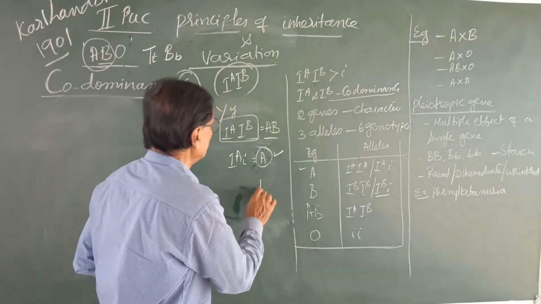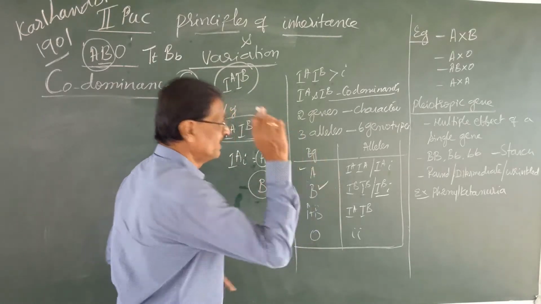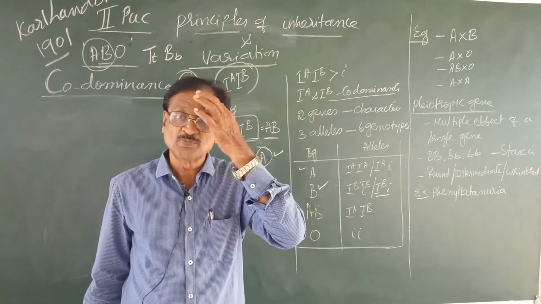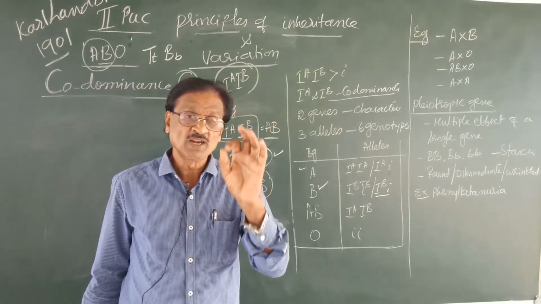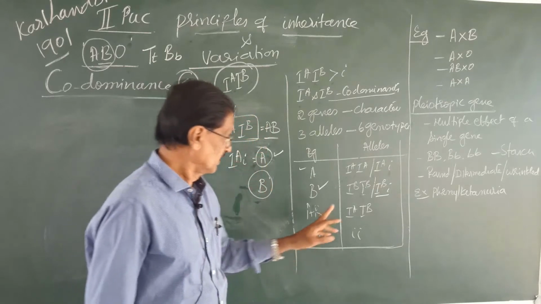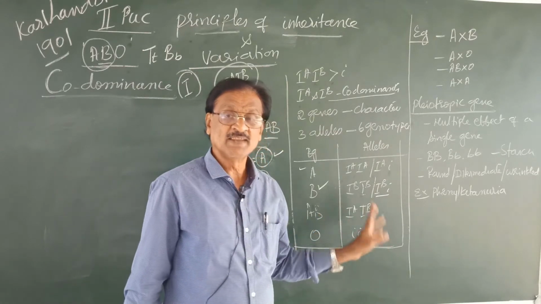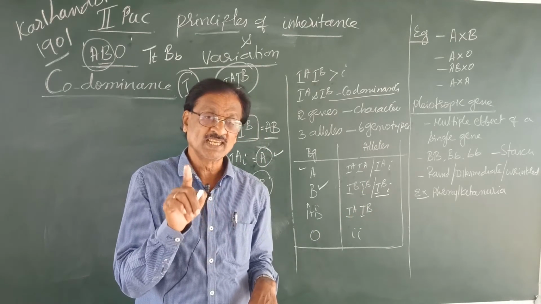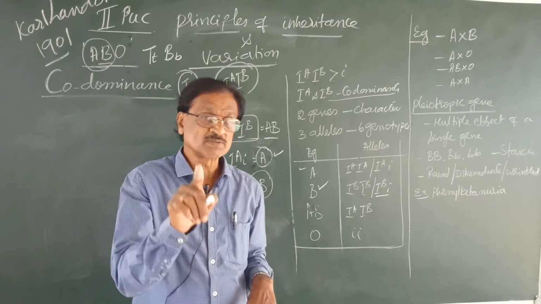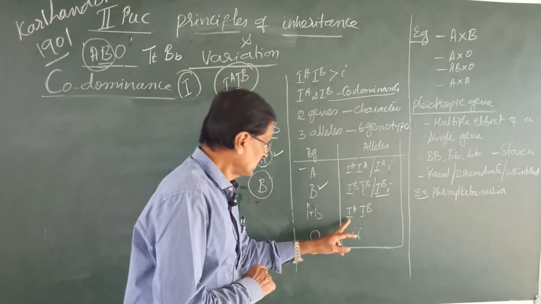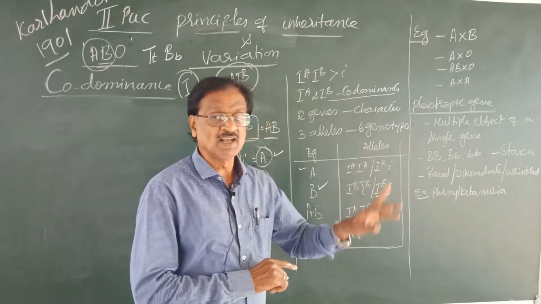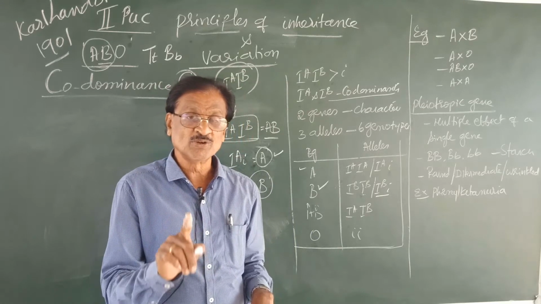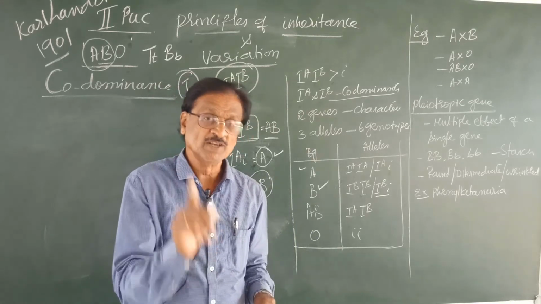Thereby the blood group is B. And for AB blood group there is only one genotype, that is IA IB. Why is there only one genotype for AB? Because both IA and IB are codominant. Therefore, the genotype is only one.